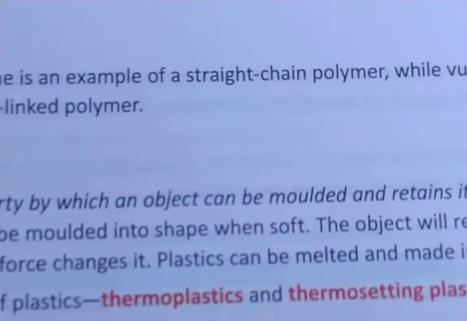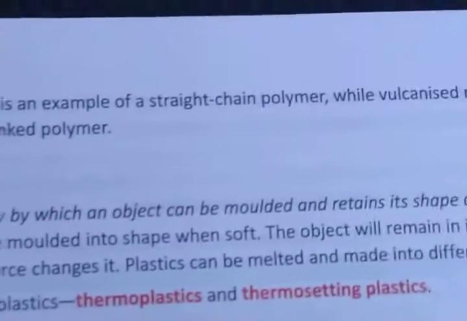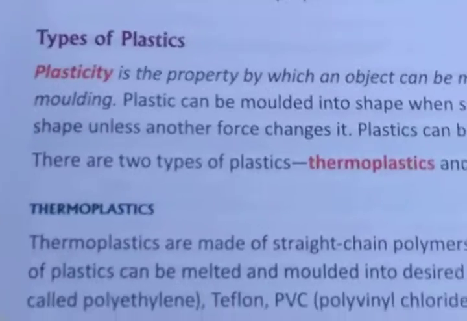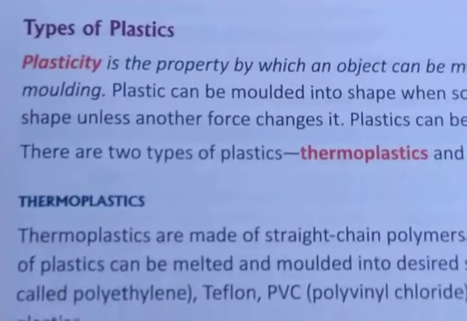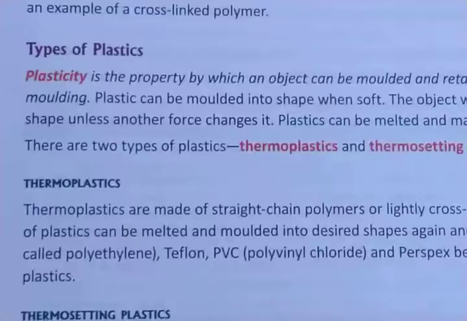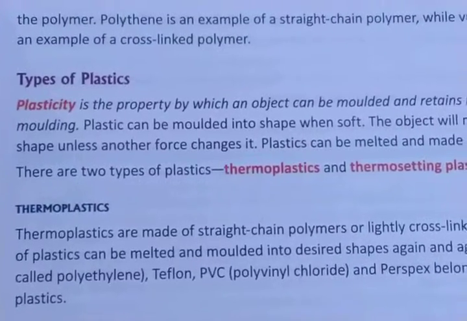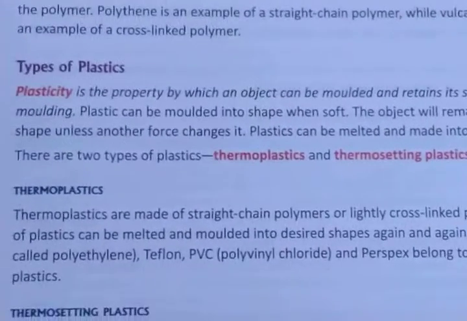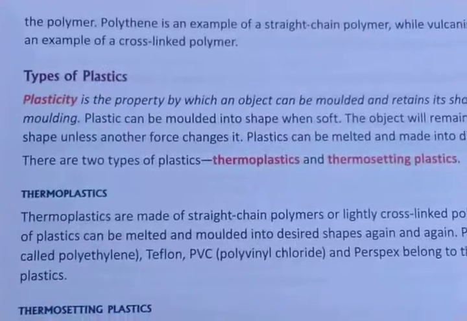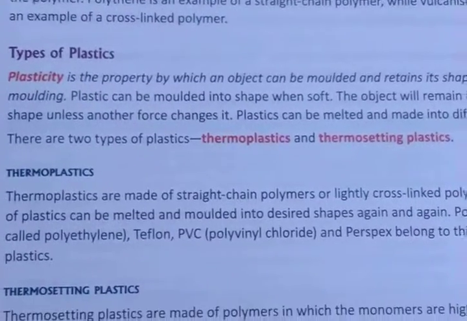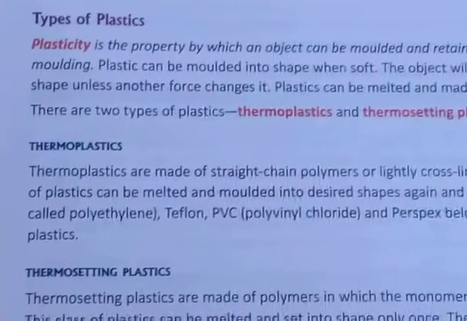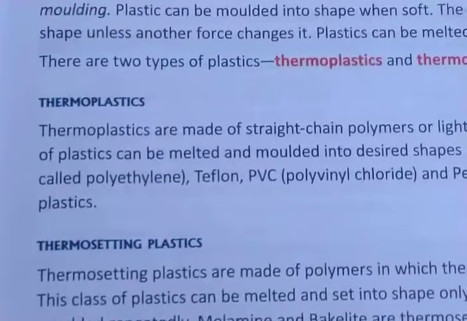Polythene is an example of a straight chain polymer, and vulcanized rubber is a cross-linked polymer. Plastic can be molded into any shape and retains it for a long time unless another force is applied. There are two types of plastic, thermosetting plastic and thermoplastic.